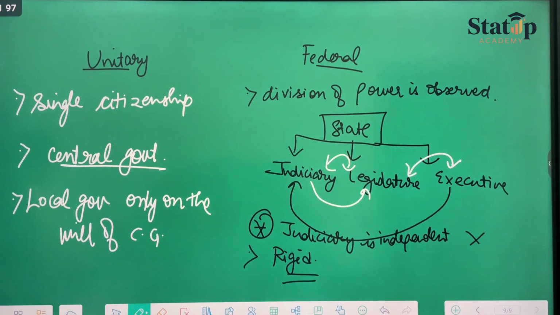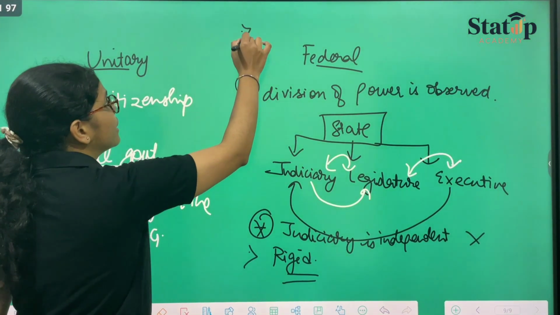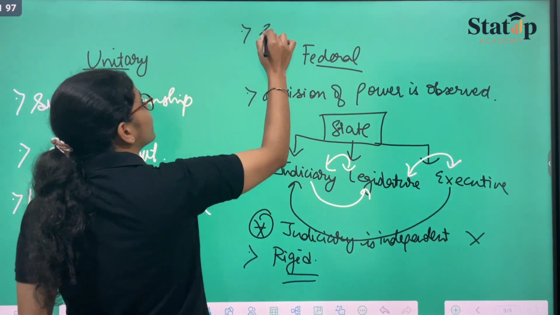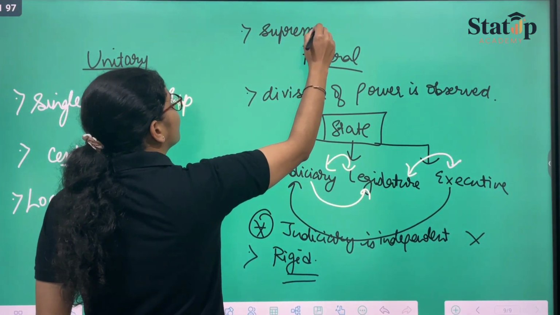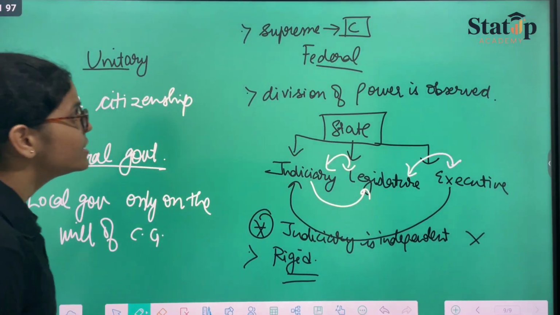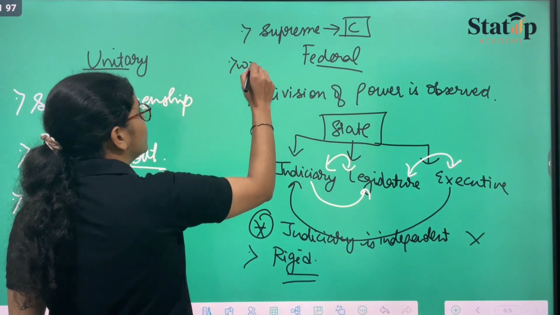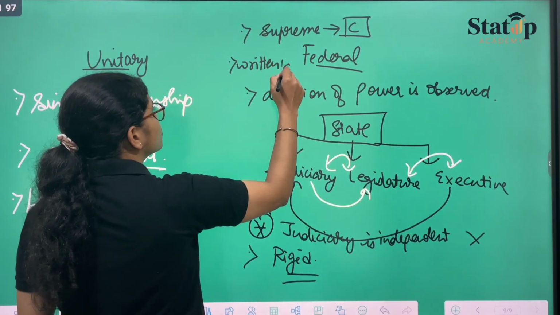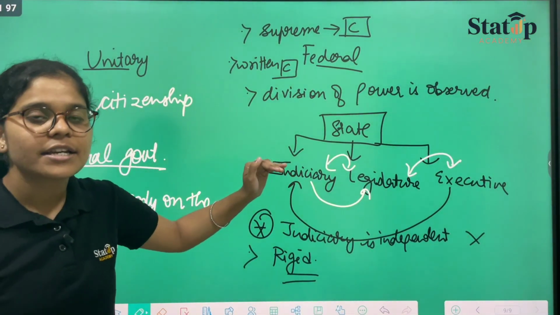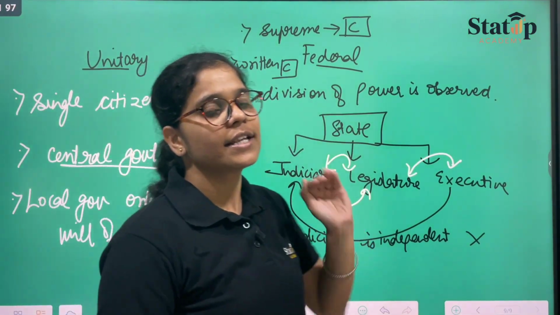So this is how you can call something rigid. And then we have, of course, that nothing will come over the constitution. That means supreme is what? Supreme is our constitution. And since our constitution is written, we should have a written constitution for it to be federal. So these are the characteristics for a state to be called federal.